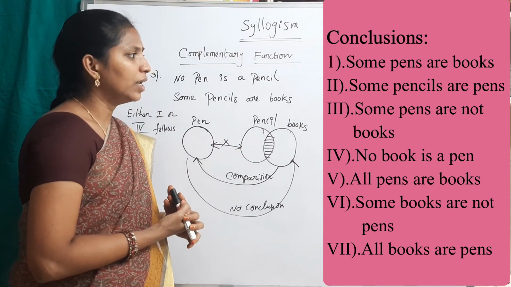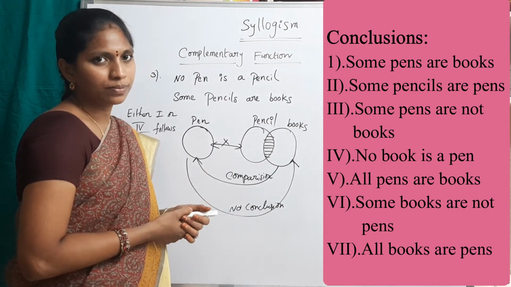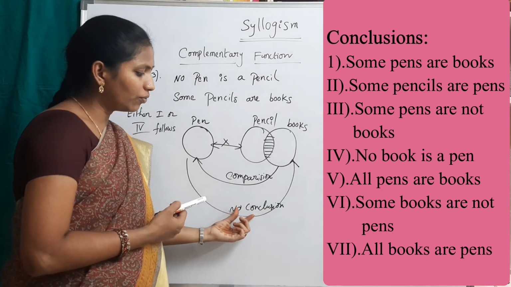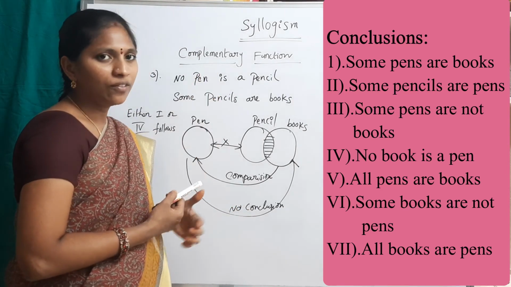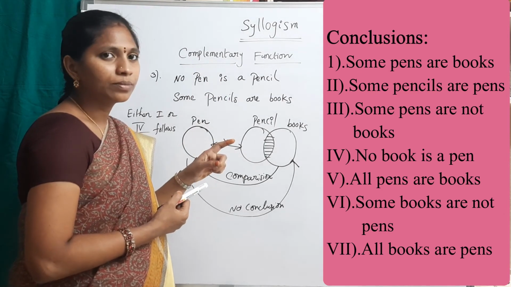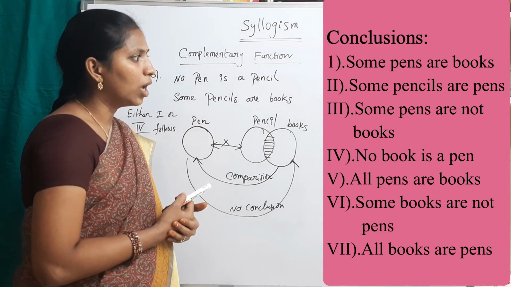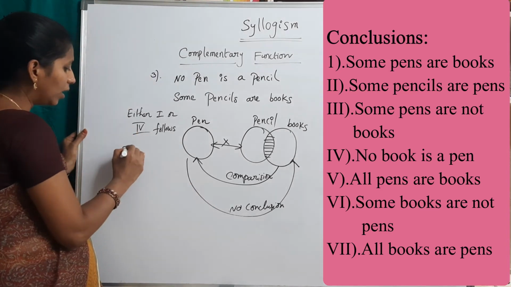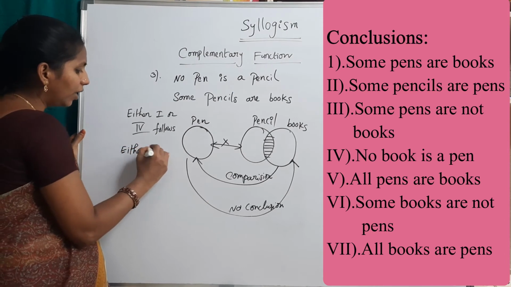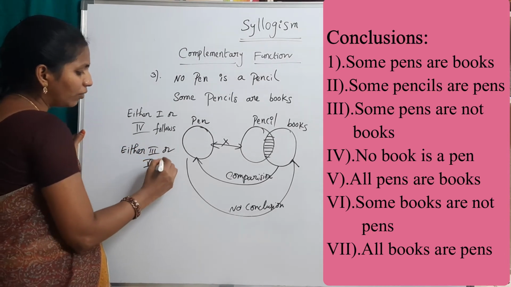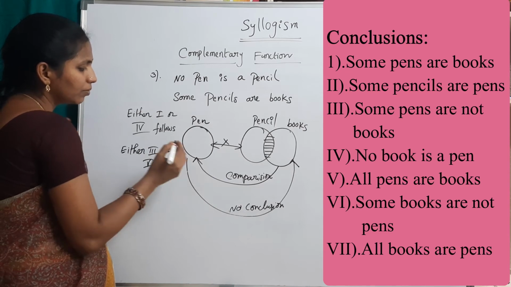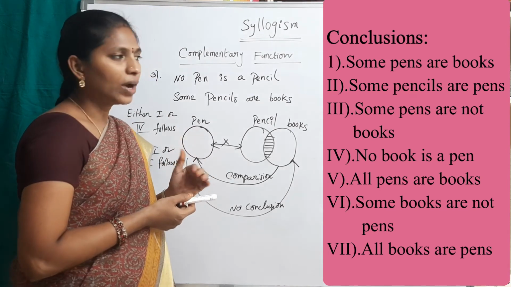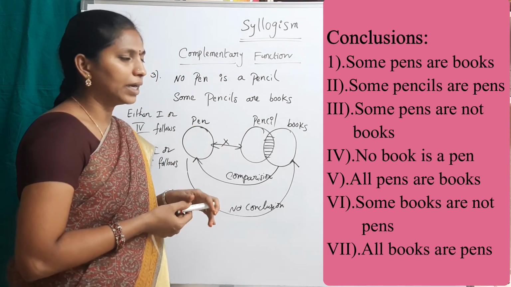Okay. See the third one. Some pens are not books. We cannot conclude. Go for the complementary function. The pair of some not is all. Check for all. All pens are books. Third one and fifth one. Either 3 or 5 follows. The second one does not follow. Either 3 or 5 follows. And the fourth one is already completed.